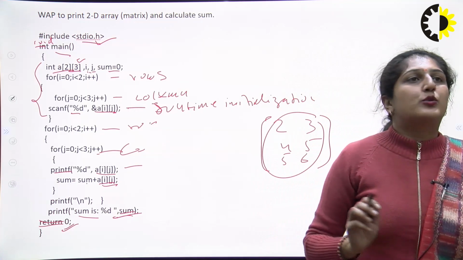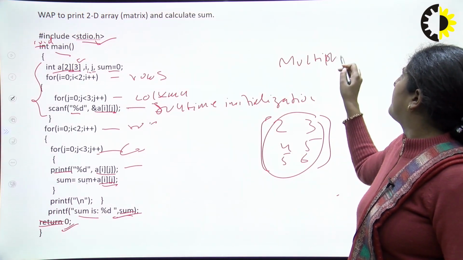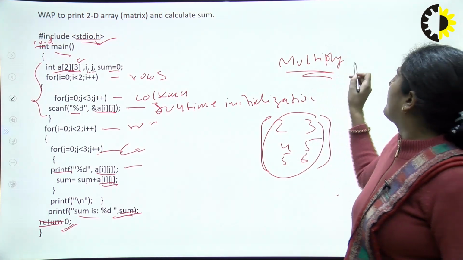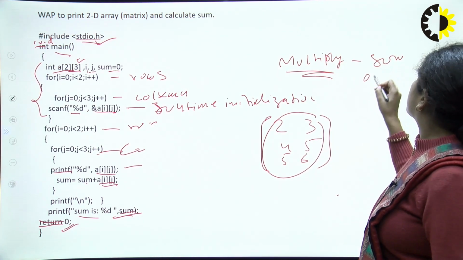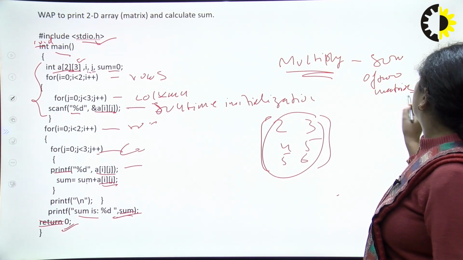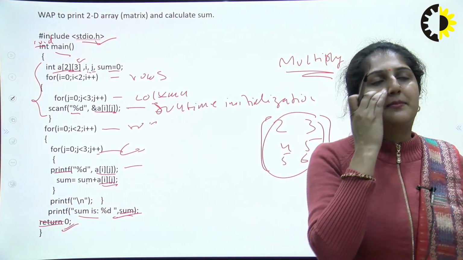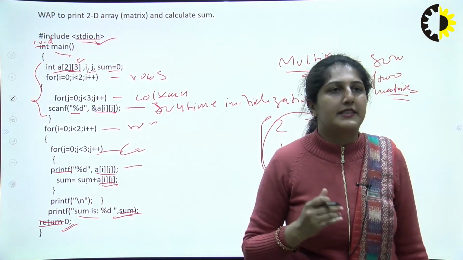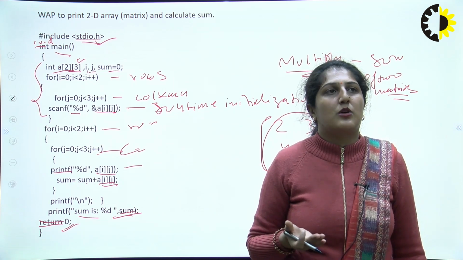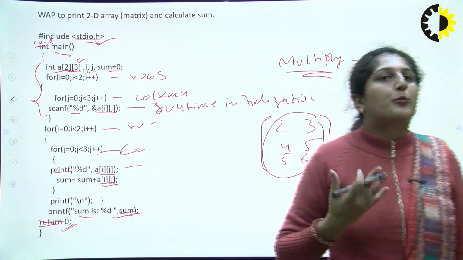Like this, you can also do multiplication. You can try the multiply option, or you can do the sum of two matrices. There are many examples for this. You should practice on various platforms. It is there in the online compilers also. You just try and run this program and see what output you get.